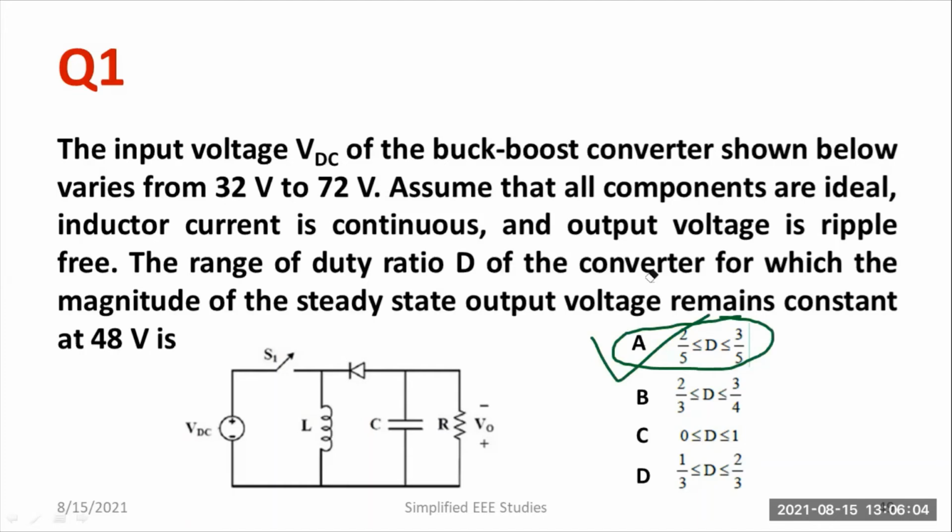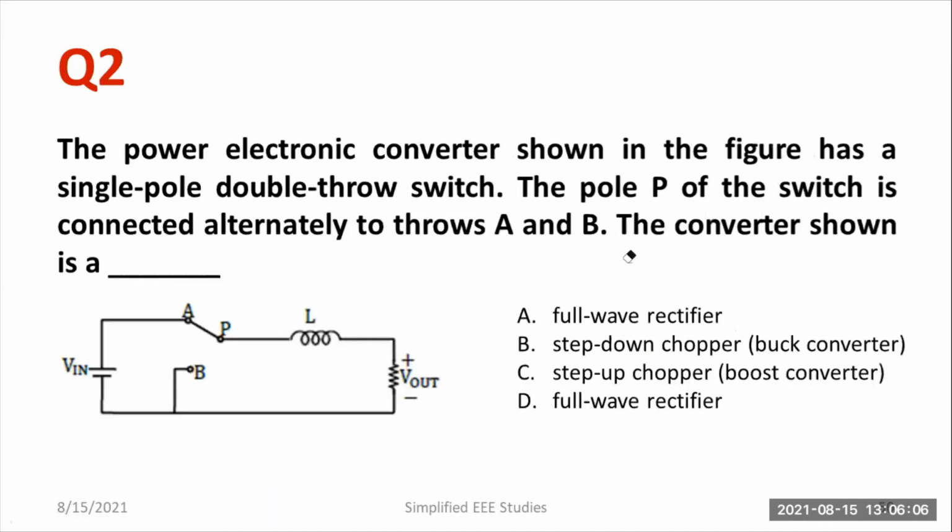These kinds of questions can be expected in various competitive examinations, especially technical examinations in the area of power electronics. So second question: the power electronic converter shown in the figure has a single pole double throw, that means SPDT, switch. The pole P of the switch is connected alternately to throw A and B positions. The converter will act as, obviously, buck mode.